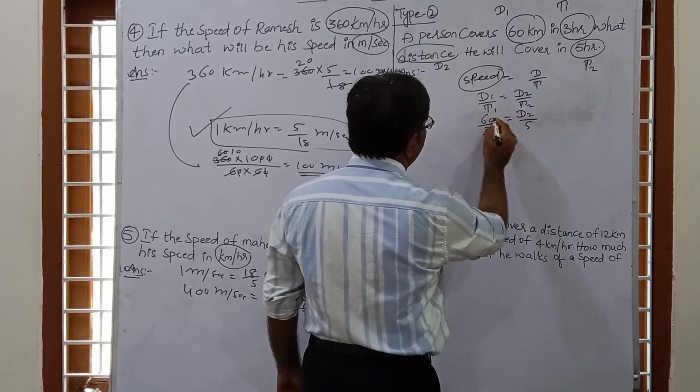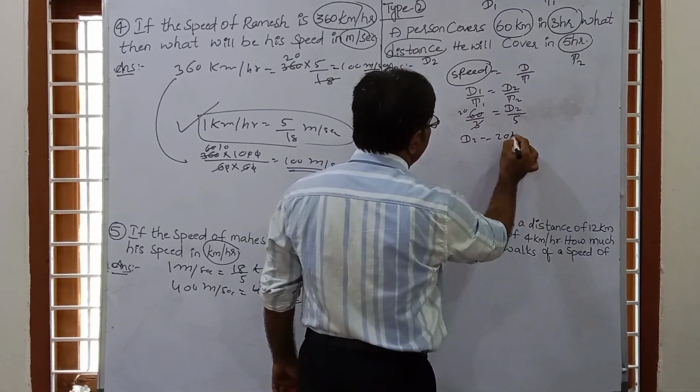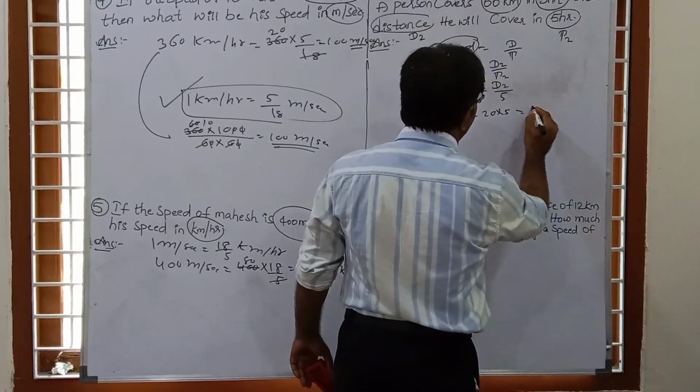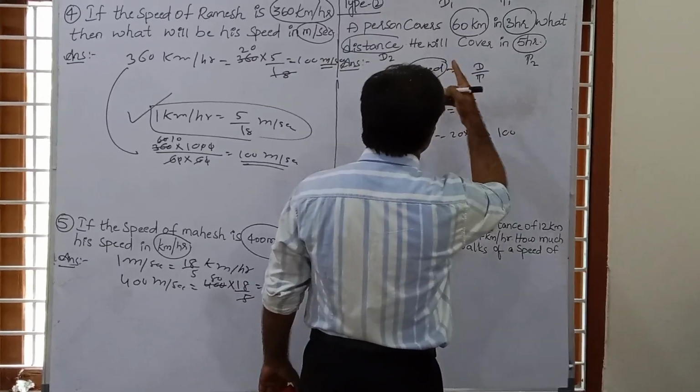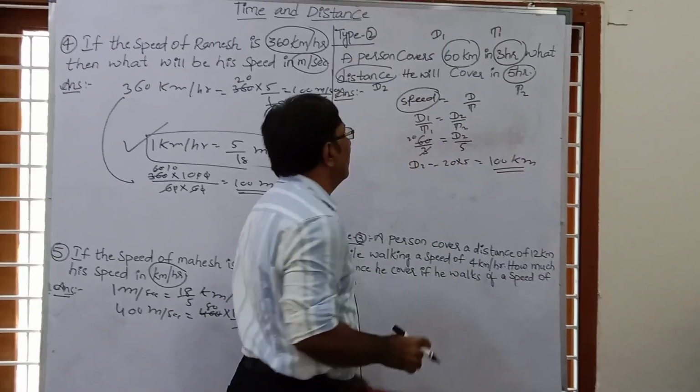So now we can solve this easily. So 3 twenties are 60, so d2 equals 20 into 5, that is 100. So what is this? 100 in kilometers. So the right answer is 100 kilometer.